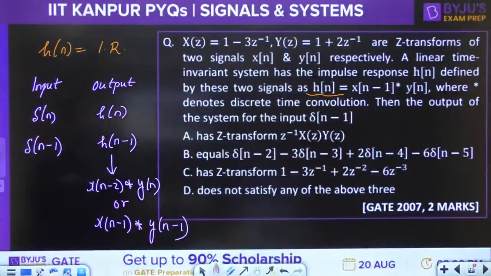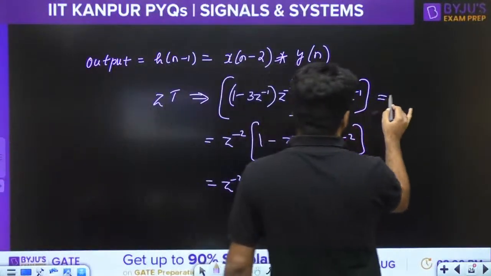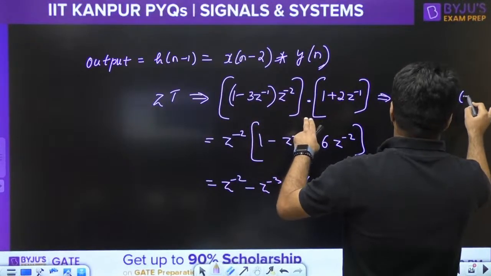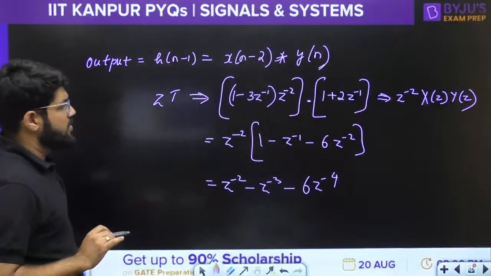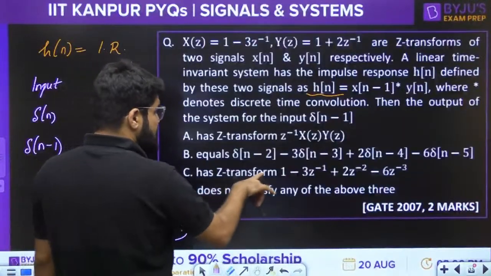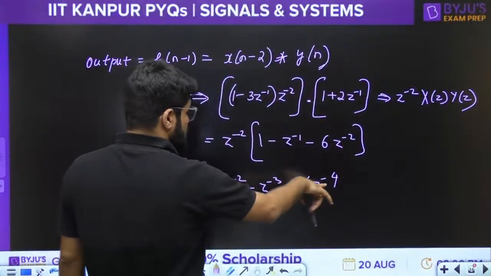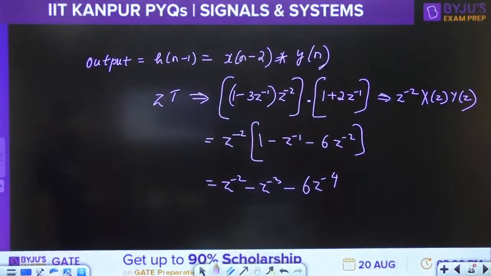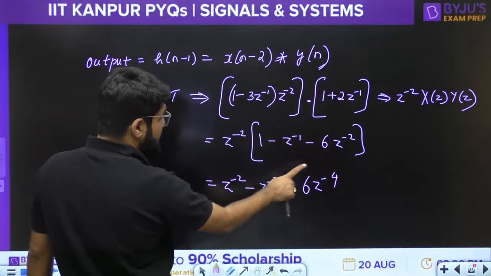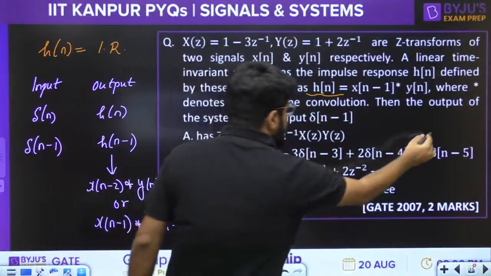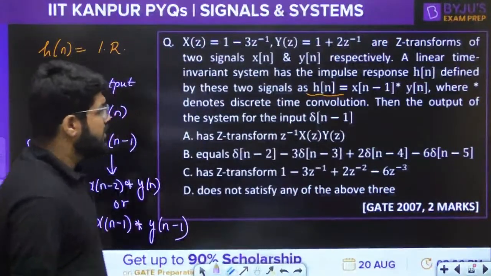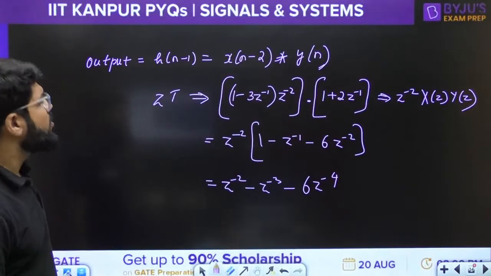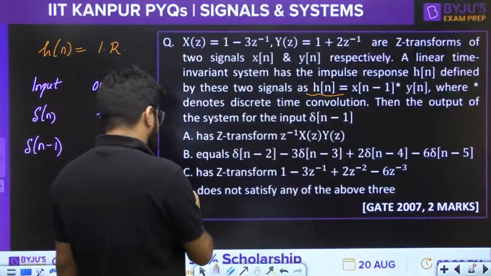It is option number D, I feel. Because this is equal to z power minus 2 times X(z) Y(z). So option number A is wrong. It is having the z transform 1, which doesn't appear anywhere. So this is also wrong. Option number C is wrong. When you take the inverse also, delta[n minus 2], delta[n minus 3], delta[n minus 4] will come, right? That is not going to come. Perfect. So option number D is the correct option.